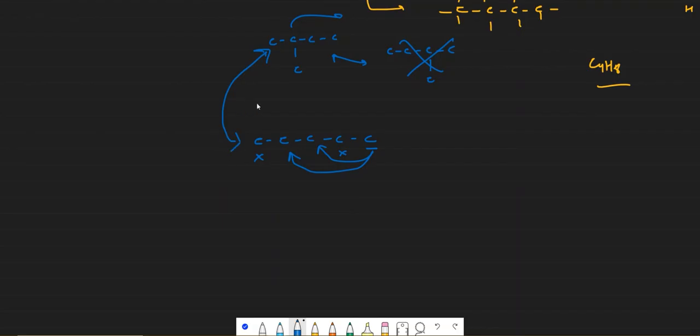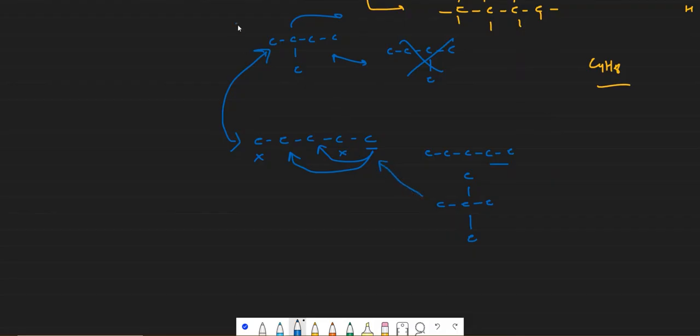Okay, and you can also make another one. For example, in this case I picked up only one carbon. Let's say this time I picked up two carbons. I can arrange them something like this. This is also an isomer. It has the same molecular formula but different structural formula, because this particular molecule cannot be twisted back into this.